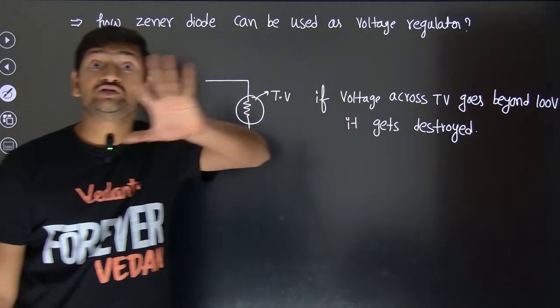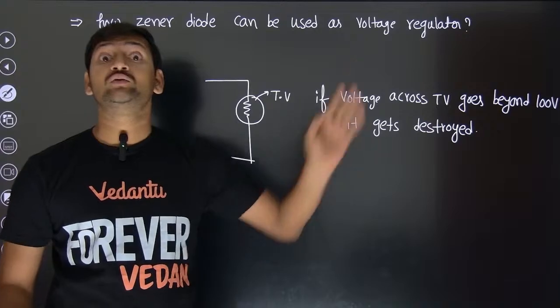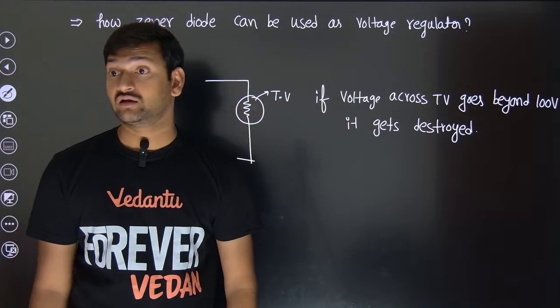So at any cost, even during power fluctuations, the voltage across the TV should not go beyond 100.